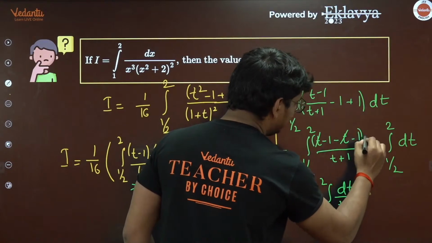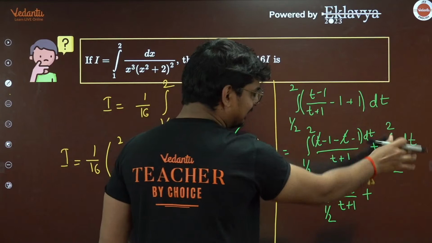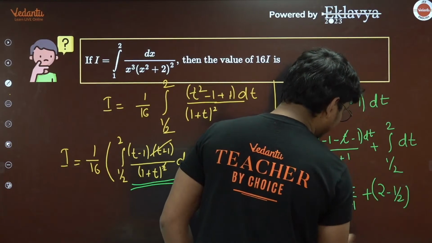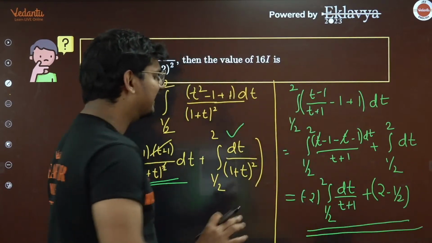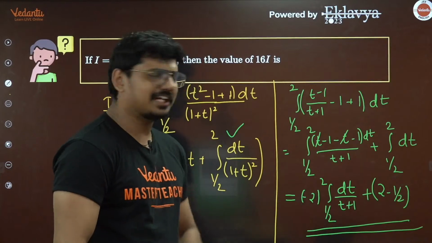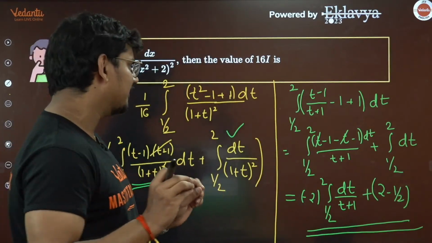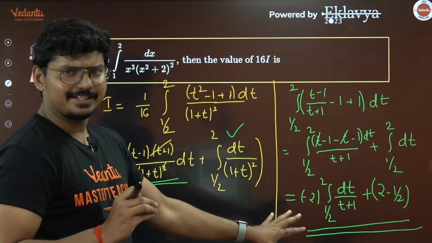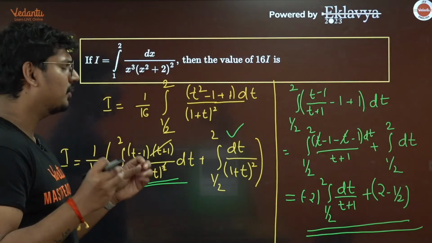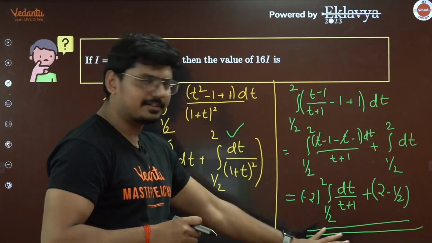Definitely this integral is sorted out. This is also a standard integral, integration dt by t plus 1 is log of t plus 1. So definitely a lengthy question, I completely agree with you, but if you keep on looking for how to simplify the given terms, I think you would reach this point.